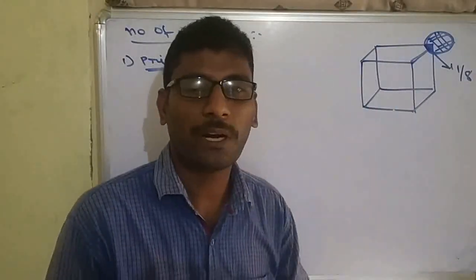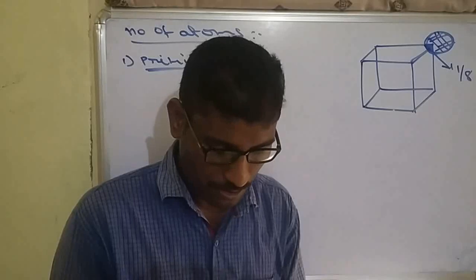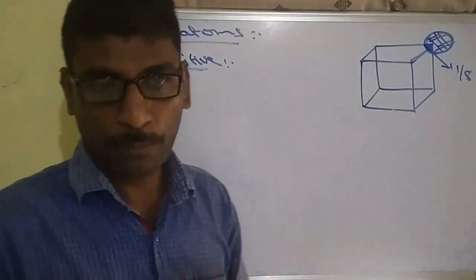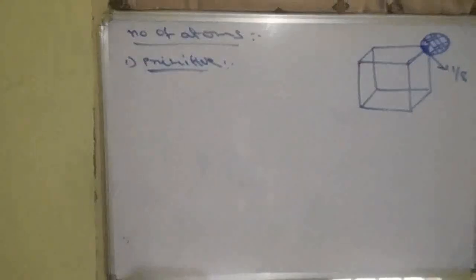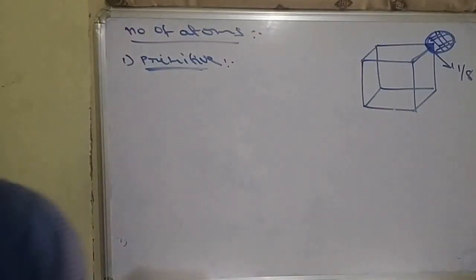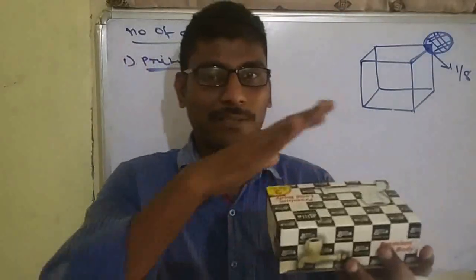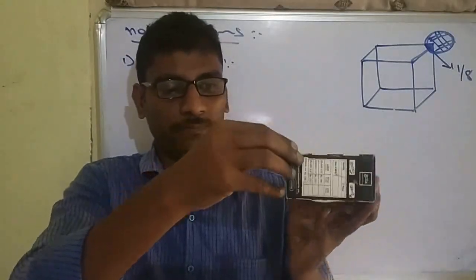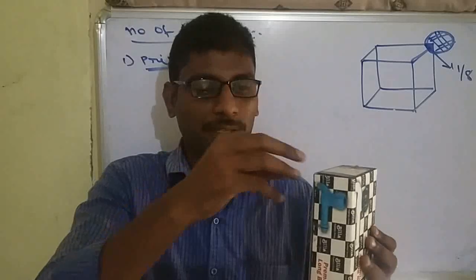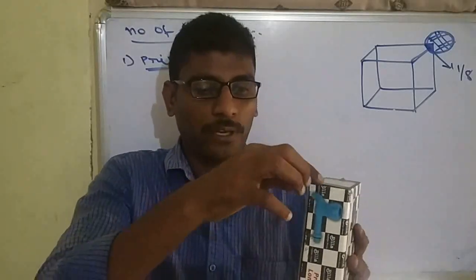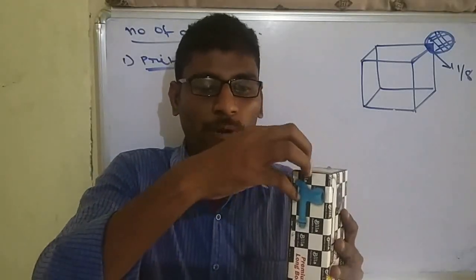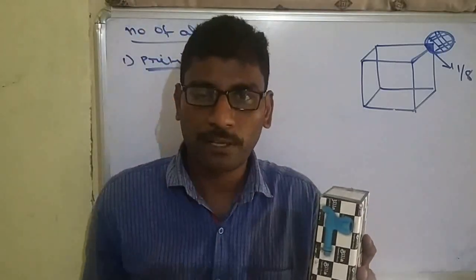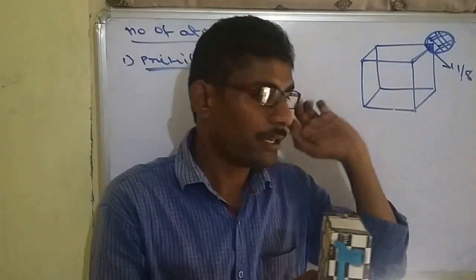Why 1/8 part? Why not another value? Let me give one example. Just imagine this is a cube, and this is a corner with a particle. Some amount is present outside, some inside. The inside value I told you is 1/8.